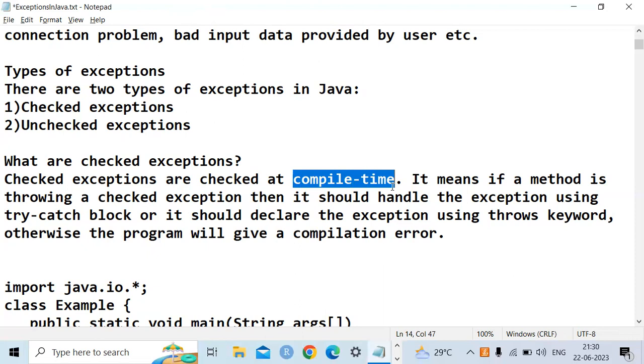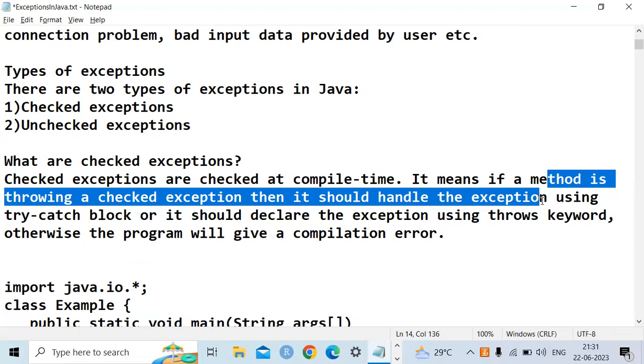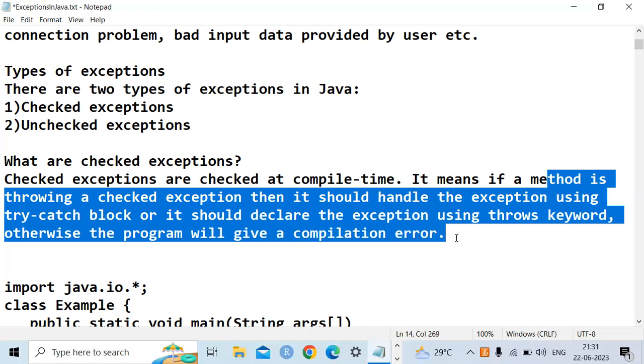Runtime errors mean that when you compile the program there are no errors, and you execute the program. Whenever you are executing the program, you are giving some input. Because of the input, if you get any error, it is called a runtime error. So there are two types, compile time and runtime. Checked exceptions are always called compile time exceptions. It means that if a method is throwing a checked exception, then it should handle the exception using the try catch block.